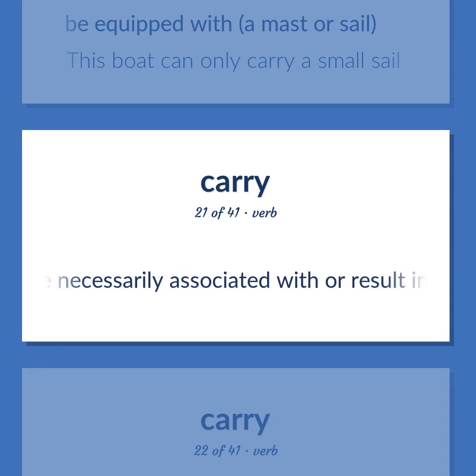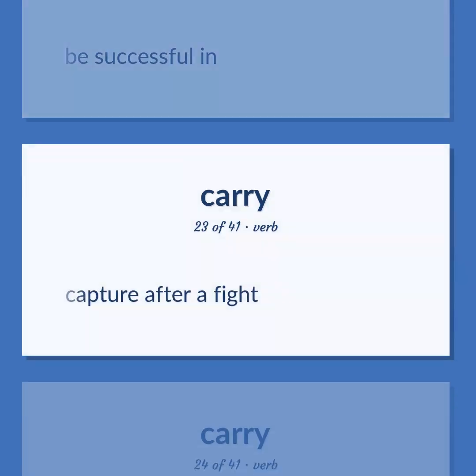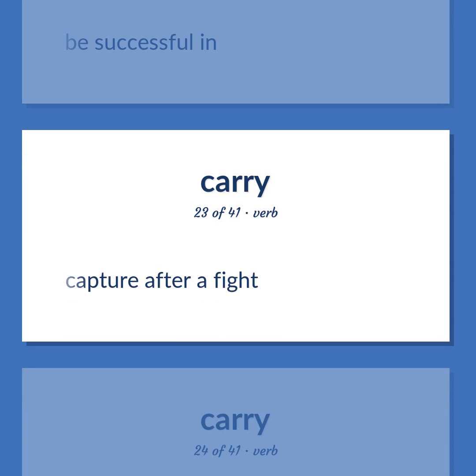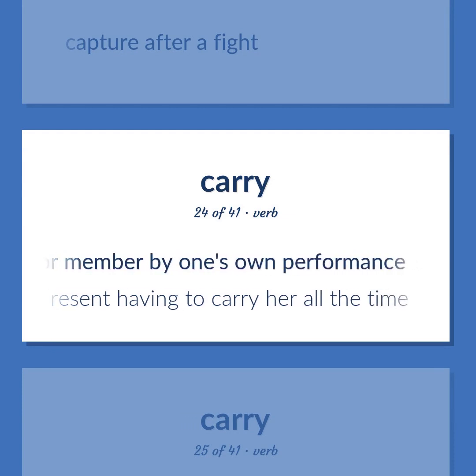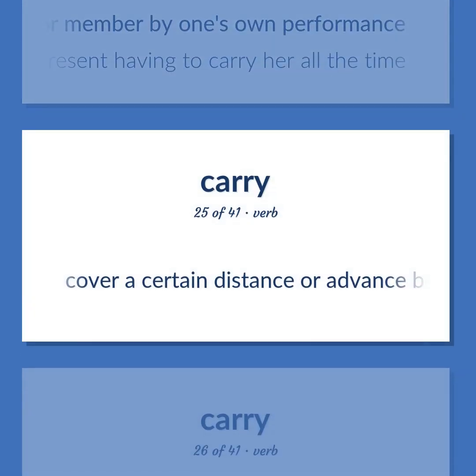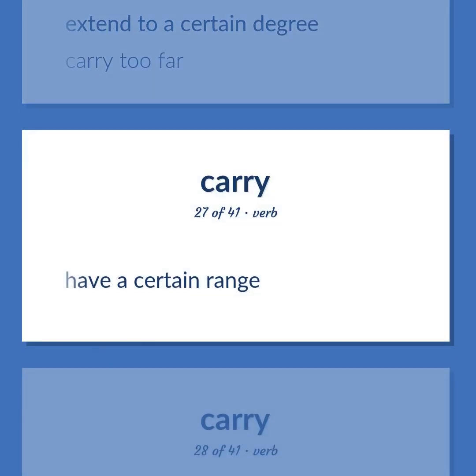Be necessarily associated with or result in or involve. Be successful in. Capture after a fight. Compensate for a weaker partner or member by one's own performance. I resent having to carry her all the time. Cover a certain distance or advance beyond. Extend to a certain degree. Carry too far. Have a certain range.